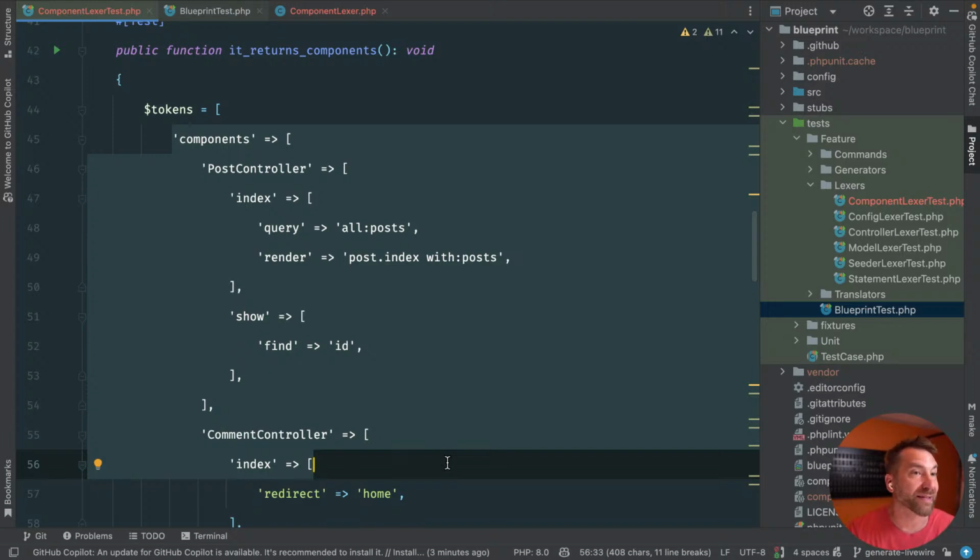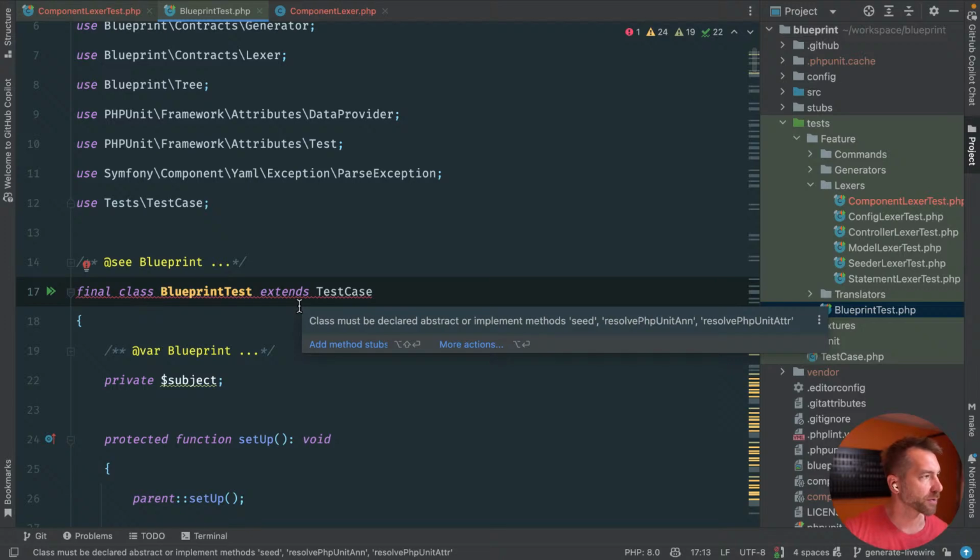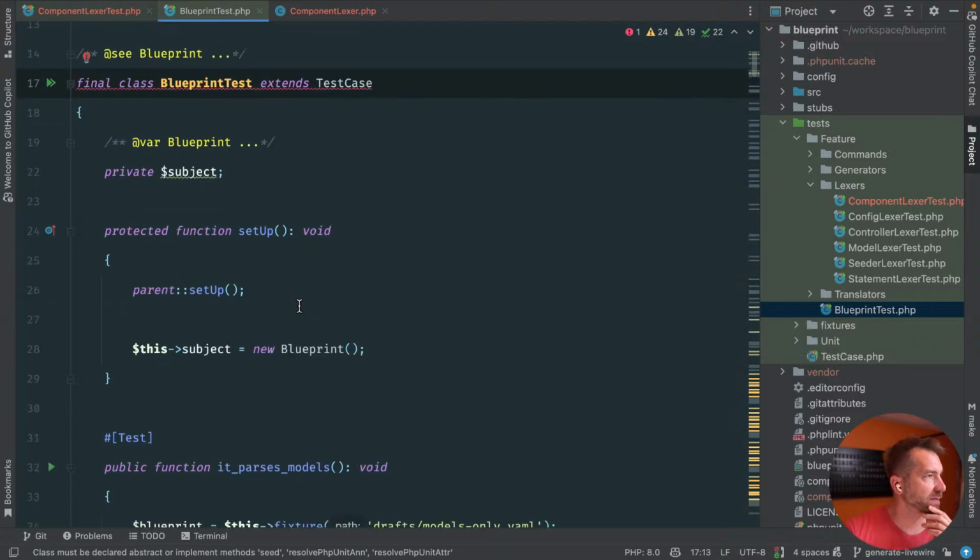The parser's relatively dumb. It kind of just turns things into an array. It doesn't even really validate it necessarily. It may do some high-level validation, but the Lexer's the thing that says, oh, this token's after this token? Okay, that's an if statement, right? So that's kind of the difference between the two. And I think the Blueprint is really just my parser. You could call this the Blueprint parser test, but it's not necessary.